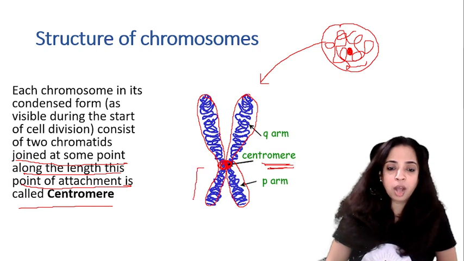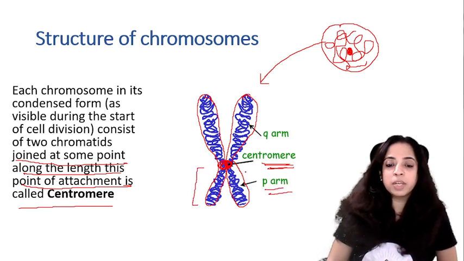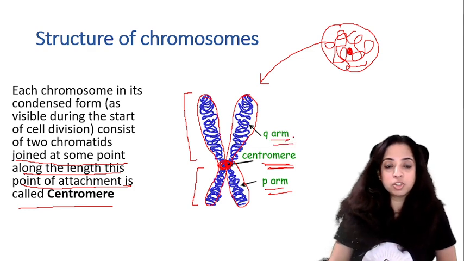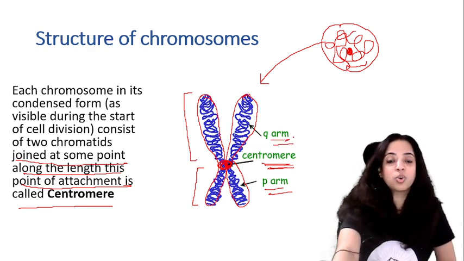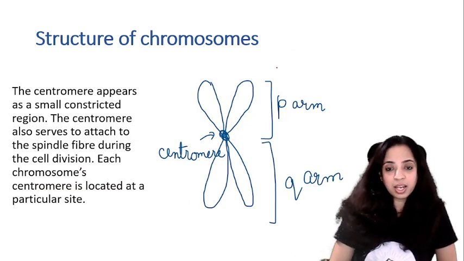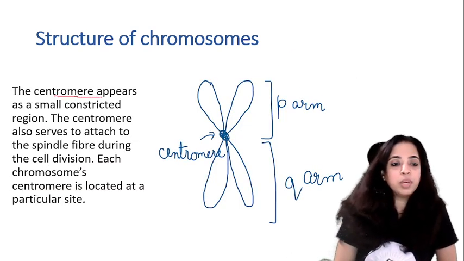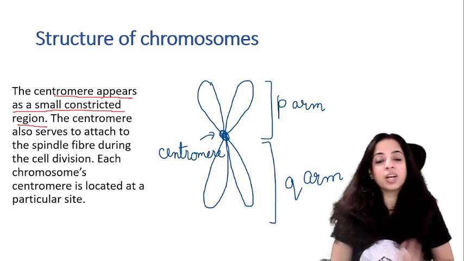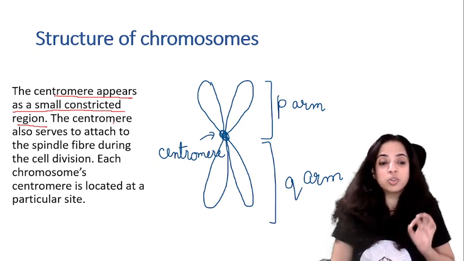The short arm is usually termed the P arm and the long arm is termed the Q arm. So this is how the condensed chromosomes look like. Here again I have drawn the structure. Centromere appears as a small constricted region. So what is centromere? It is a small constricted region which joins the two chromatids.